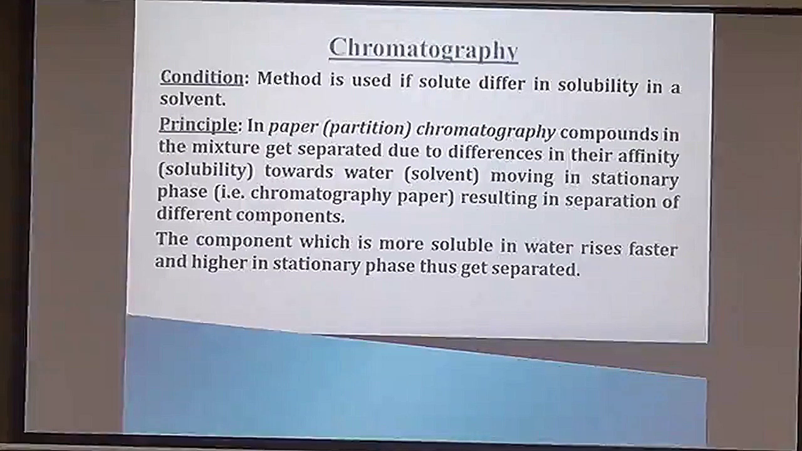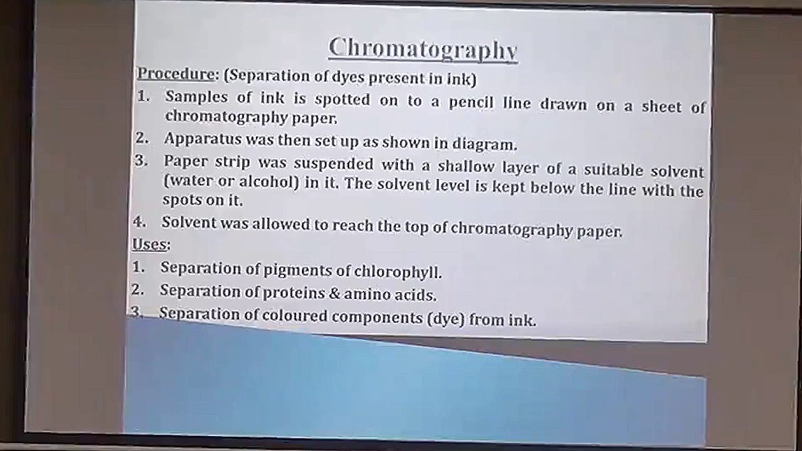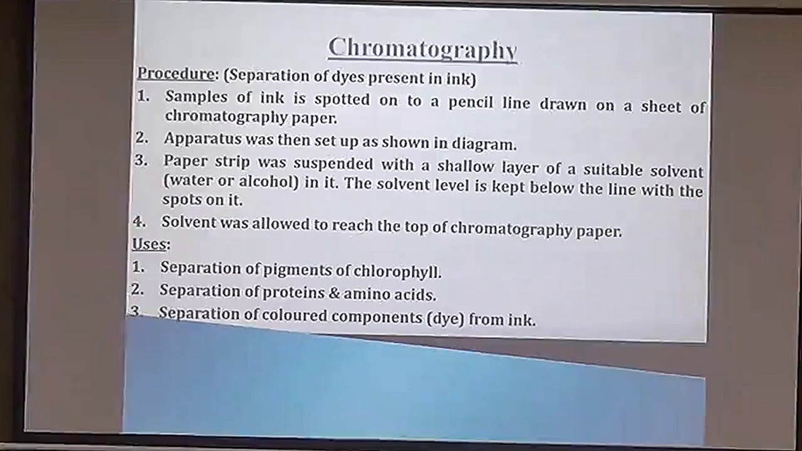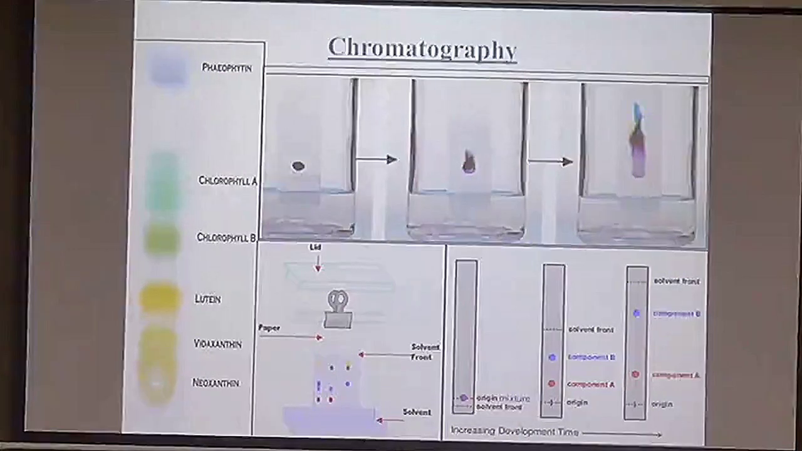So this technique is actually based on the solubility of the components which are present in the mixture in a solvent. Then when we say the examples, if we look at the samples of ink which can be separated by this process, then we can separate the pigments present in chlorophyll. Then we can separate proteins and amino acids by this process. Similarly, colored components in ink. Here is the example shown by means of figure, the chromatograph shown here. That is the chromatograph paper, is the paper on which actually we are allowing the components to rise.